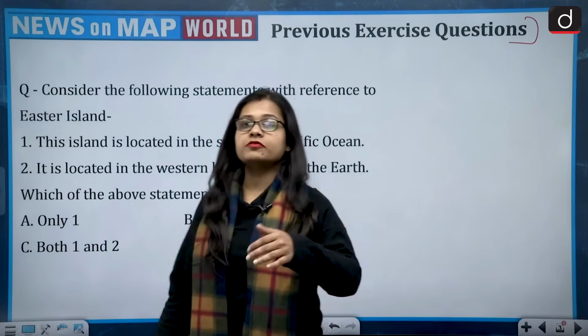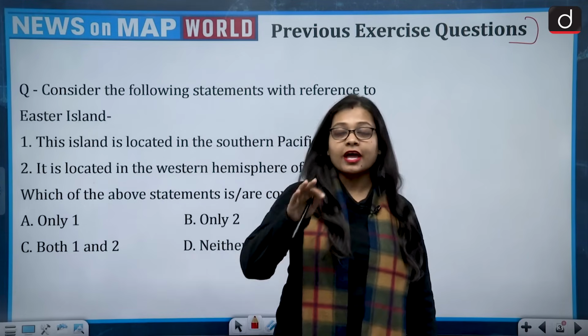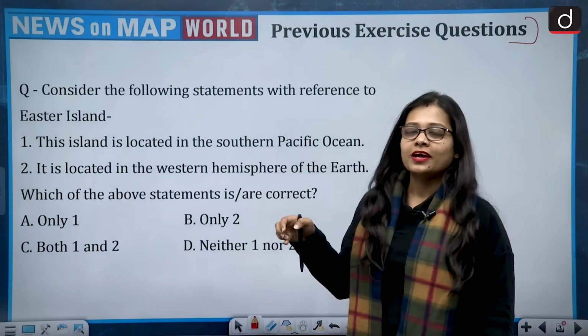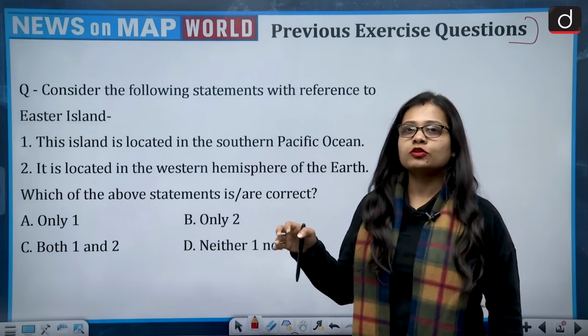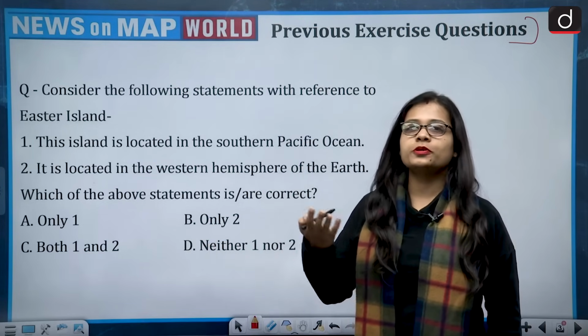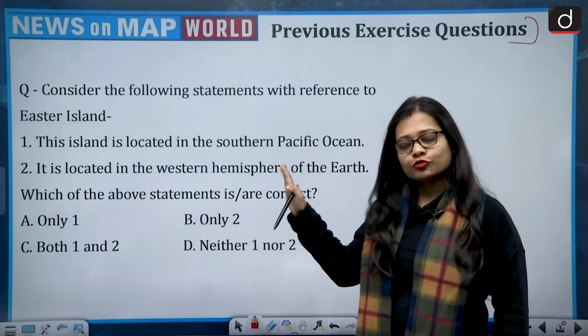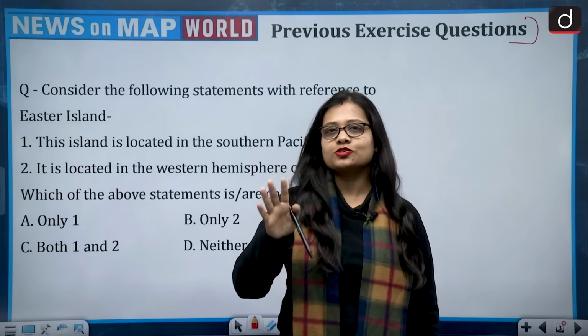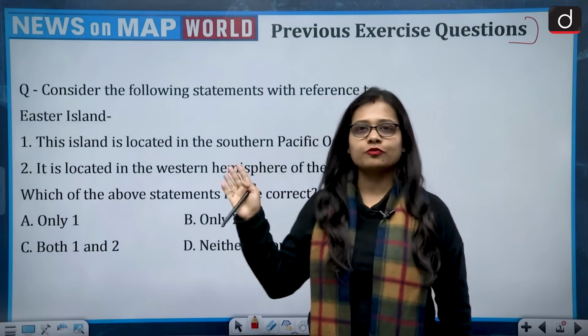So let's begin, and first of all let's start with the previous exercise question. I was going through the answers that you people have given in the comment section, and I'm happy to see that the majority of the people have given the correct answer. People were discussing the photographs also that I asked you to see. I am not going to show you photographs now also. That is your job. You have to go and see the photographs.